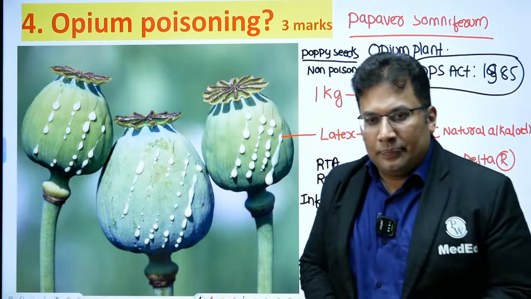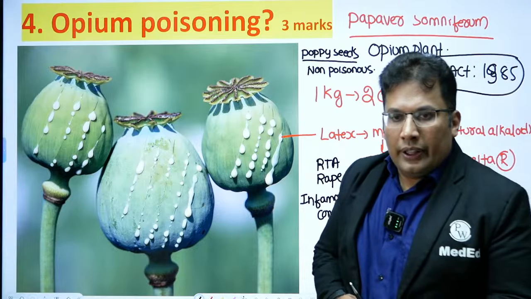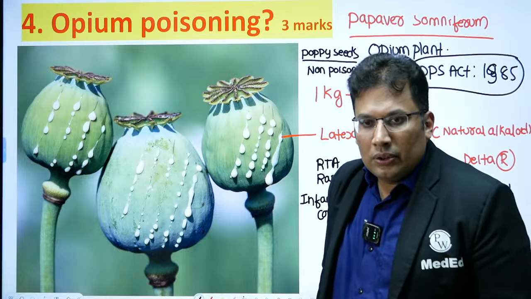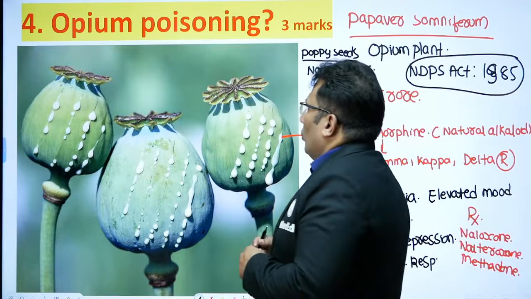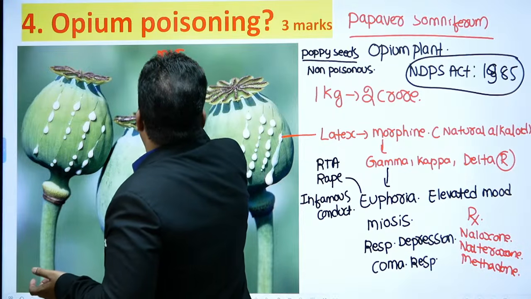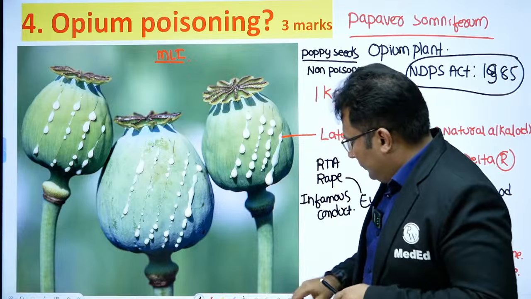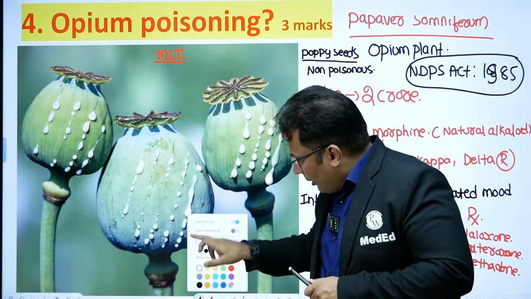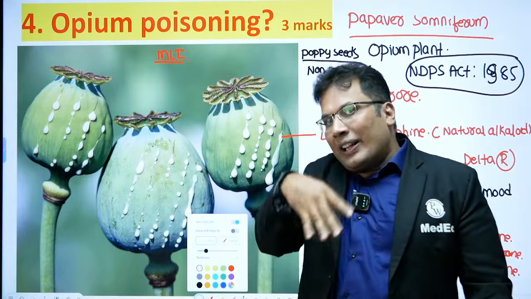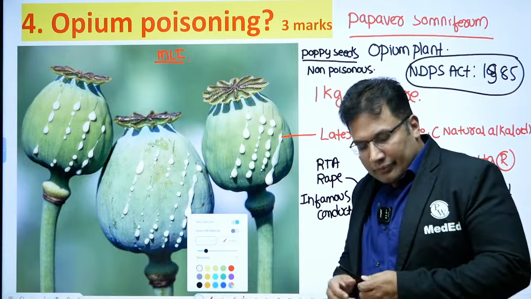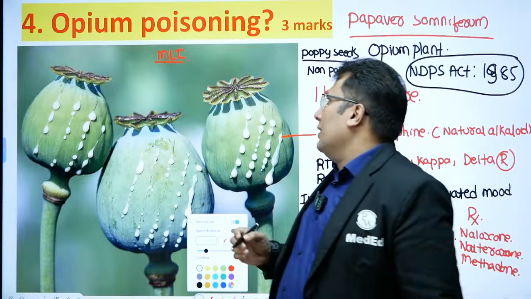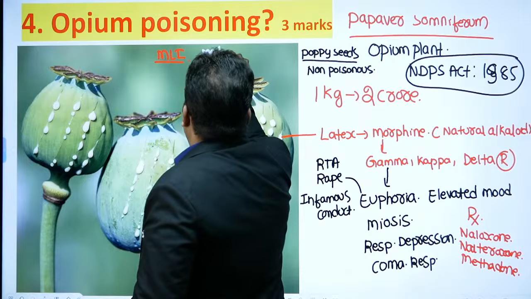Now comes its MLI. Who will tell what MLI is? Medico legal importance. So we are forensic experts, we are worried only about the MLI. Okay, MLI, tell me quickly. Yes, one is medical negligence. Very good.